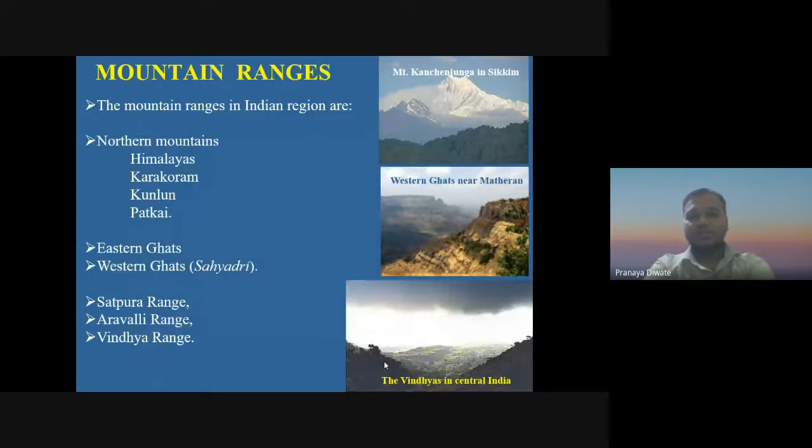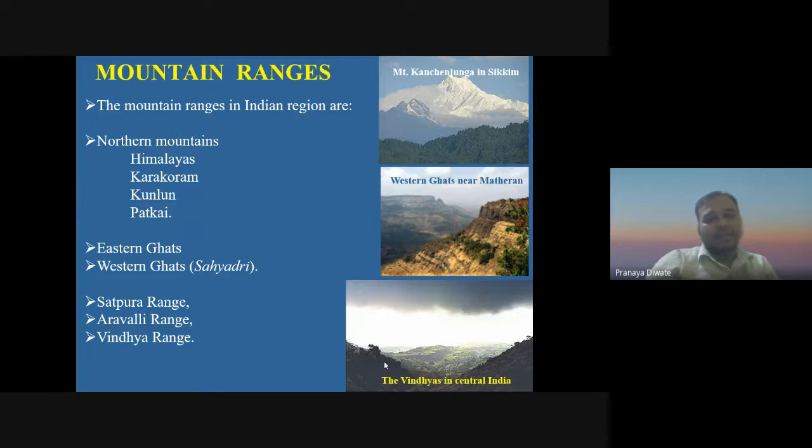First, mountain ranges. India has different mountain ranges, right from the north, and then on the western and eastern sides. The mountain ranges in the Indian region are the Himalaya, Karakoram, Kunlun, and Patkai. These are the different mountain ranges we have. The northern mountain is all about the Himalaya, then you have the Karakoram, Kunlun, and Patkai. So these are the northern mountains we have.